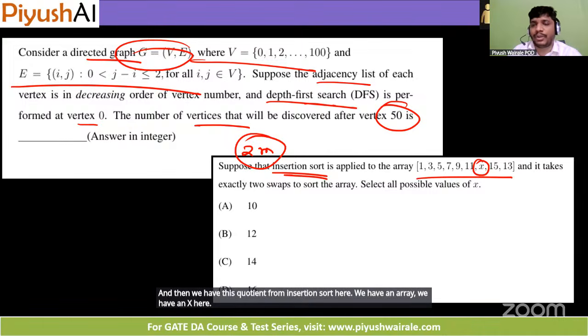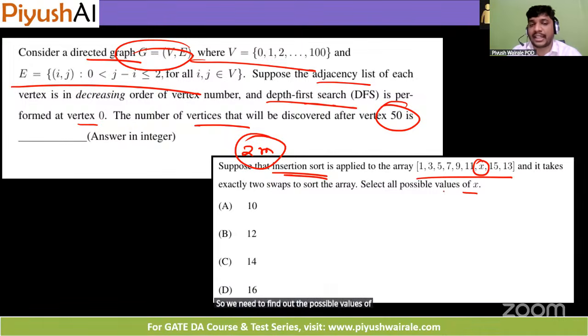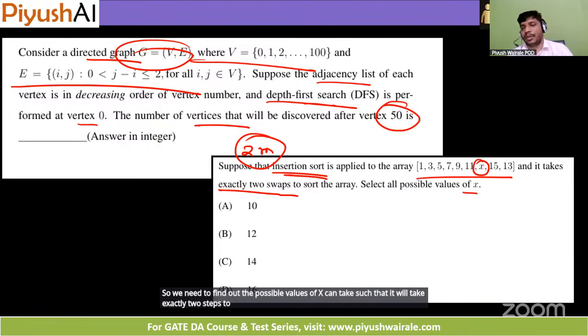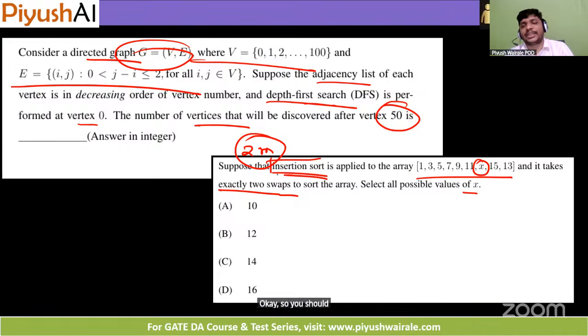So we need to find out the possible values x can take such that it will take exactly 2 steps to sort the array here. Okay. So you should know how this insertion sort is working here. After 2 steps only, we should get the sorted array here. So which value will satisfy that? Okay, so that you have to think.